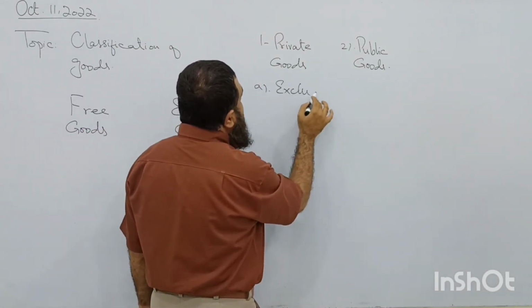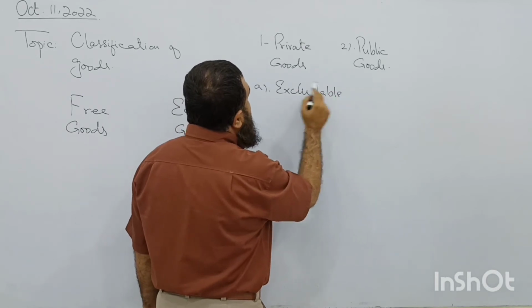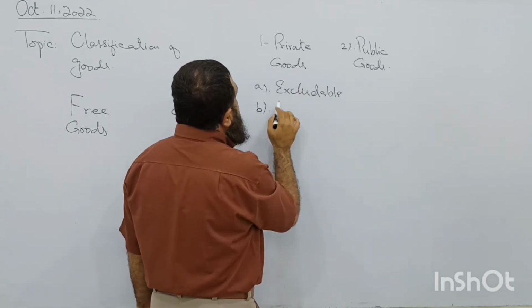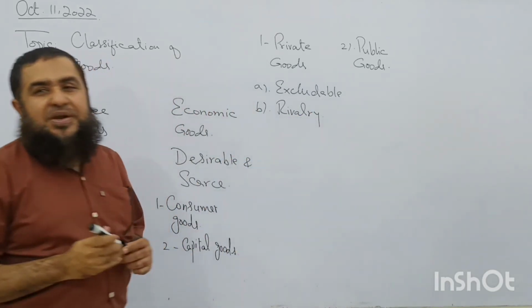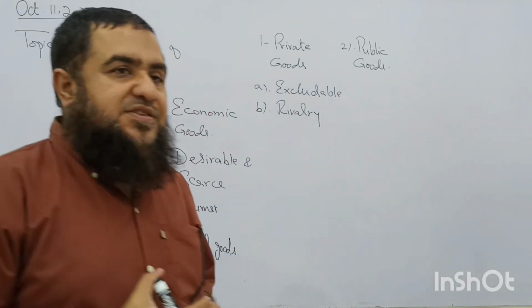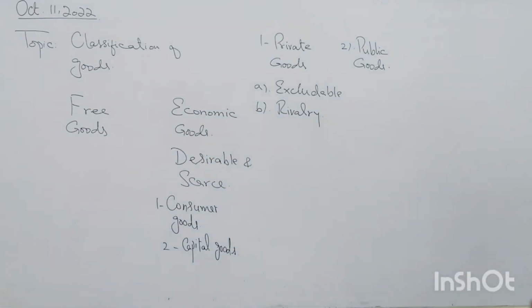They can be excludable, and second is rivalry. Excludability means what? Once you buy your own phone, you are excluding others. Clear? So these are owned by someone. It has excludability. Your bag, you are excluding all other students from the ownership of your bag. You are excluding others. What do you mean by rivalry?